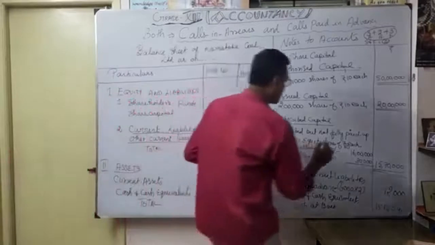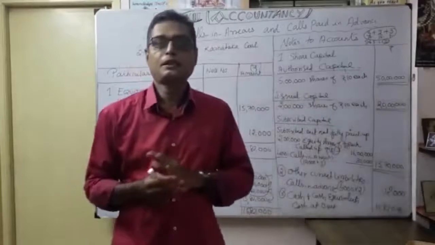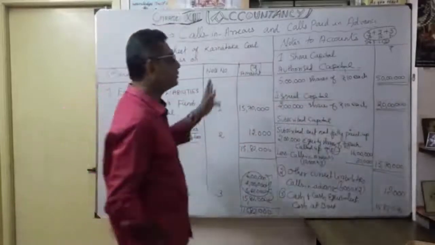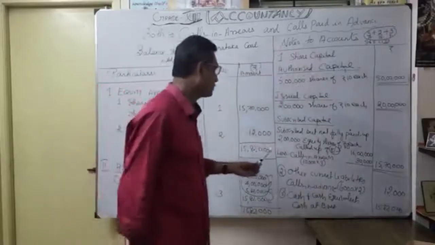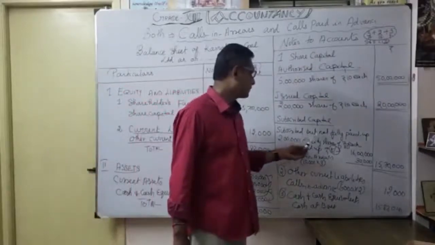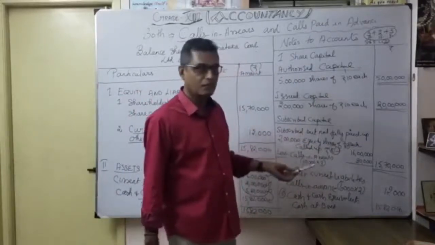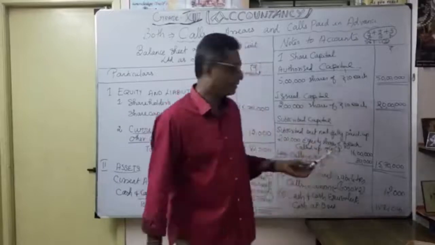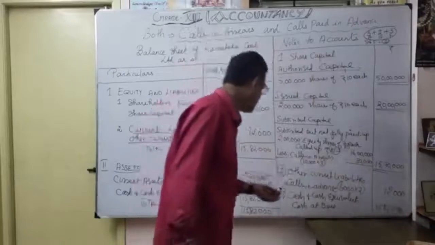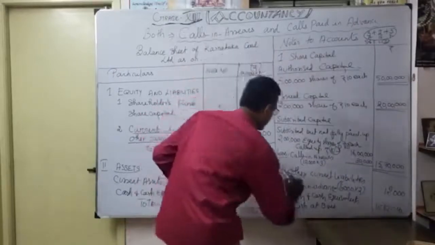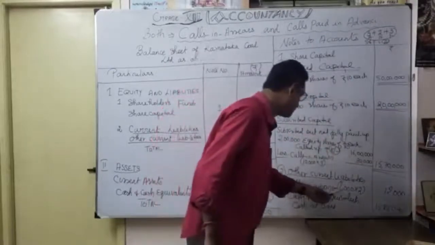Here we called up only 8 rupees, very important. We have not yet called for the second and final call. So till then, how will the balance sheet appear? It's very, very important. Calls in arrears, where do we want to show? Here, under subscribed but not fully paid up. We show less calls in arrears, 30,000. Thereafter, calls in advance we want to show under other current liabilities, the 12,000.